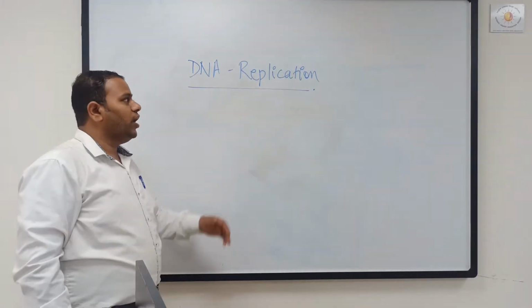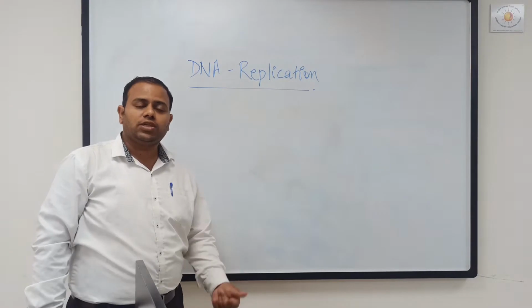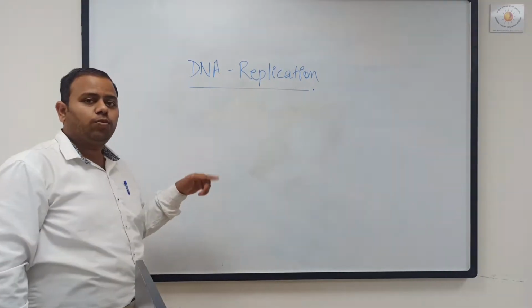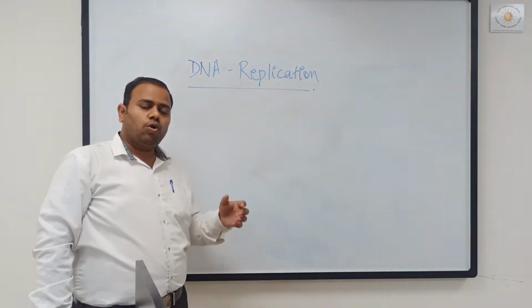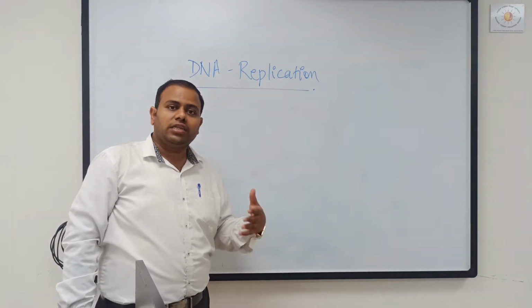Today in this video we are going to see in detail the DNA replication process. As we know, DNA is the blueprint of life. DNA is required for each and every character in life, so this DNA should be present in each and every organism. So when the cell divides, the DNA copy should be equally distributed to the organisms that are being formed.